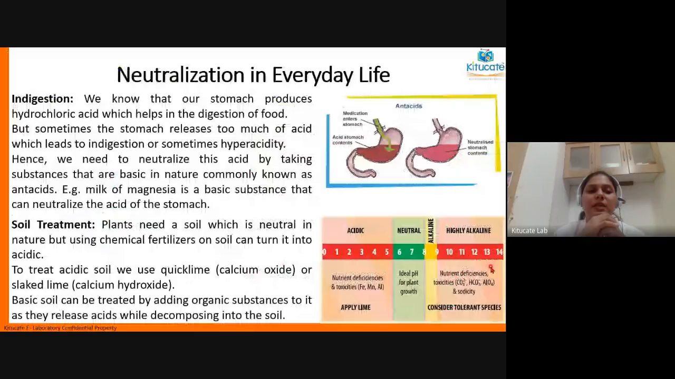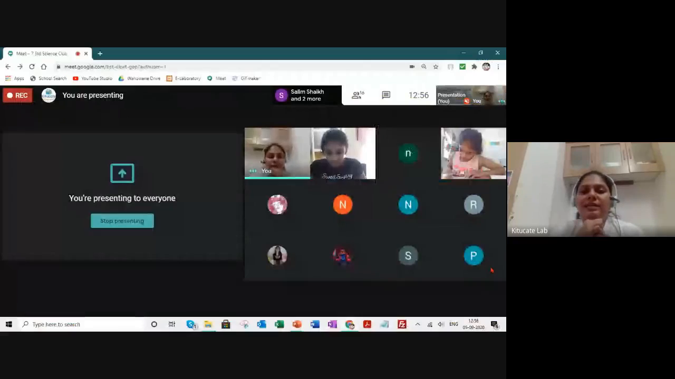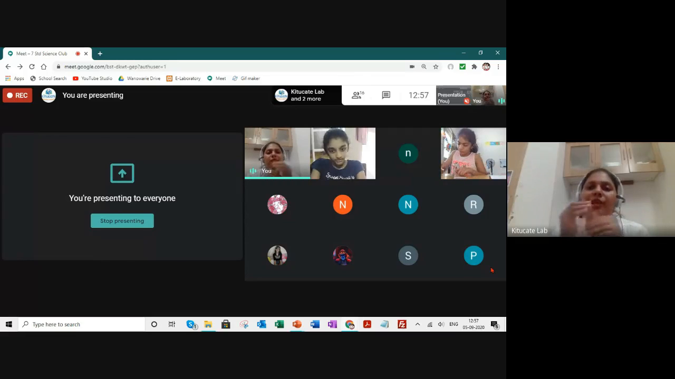Now, see, I want you all to know that this neutralization, we do it on a daily basis also. It happens with us. Whenever we feel acidic, we have an antacid. You all know we have ENO when we have acidity. So ENO is a base and you have acids inside you. So the base goes inside and it neutralizes the acid. That's why you feel relieved when you have an antacid or ENO. Okay, so that is the neutralization which you do.